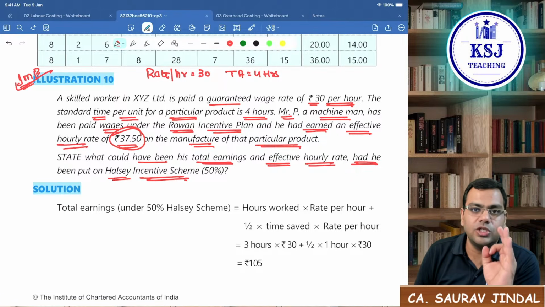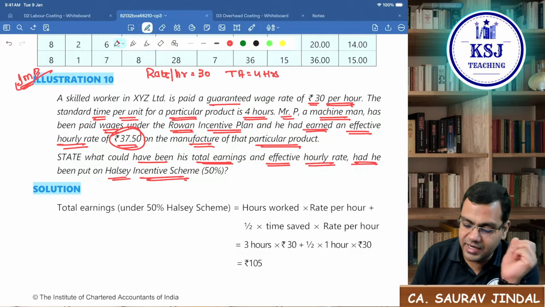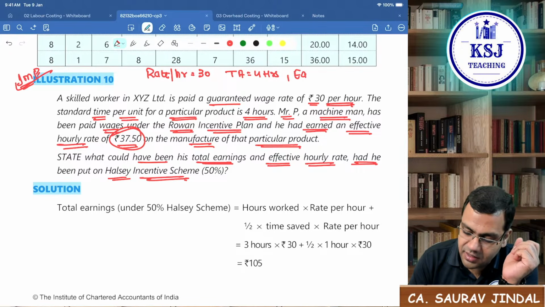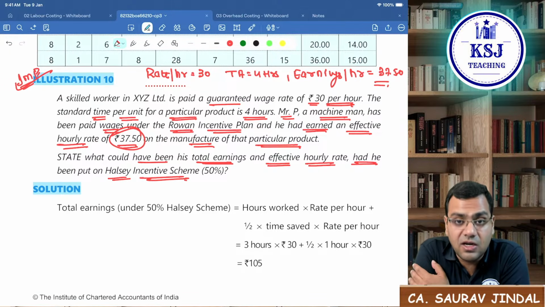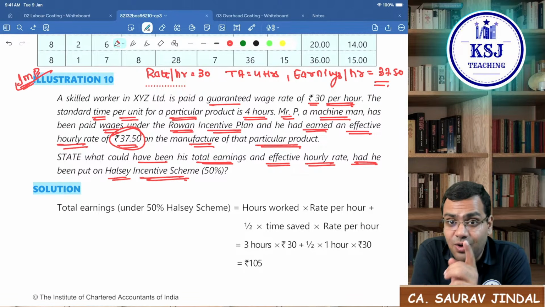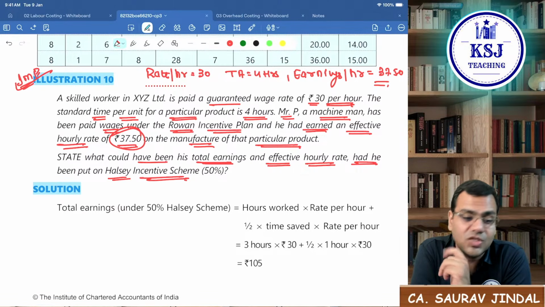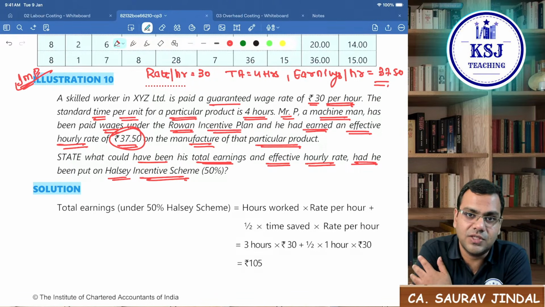Now in this question, what is the missing value? You are given time allowed, you are given rate per hour, you are given earnings per hour, 37.5. But if you want to calculate the earnings under the Halsey plan also, time allowed is there, but time taken is not there. So you have to calculate the time taken here first.